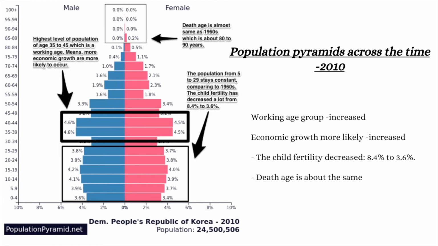In 2010, the working age group, which is the middle age group, has recovered from 1960, which can be referred to the economic growth happening. But the child fertility rate has decreased a lot from 8.4% to 3.6%, and life expectancy seems to be staying constant from 1960.